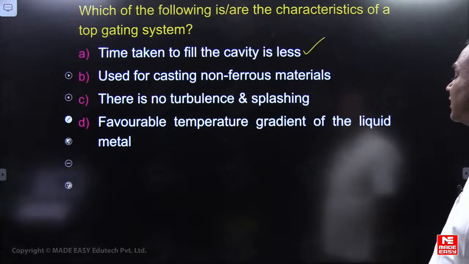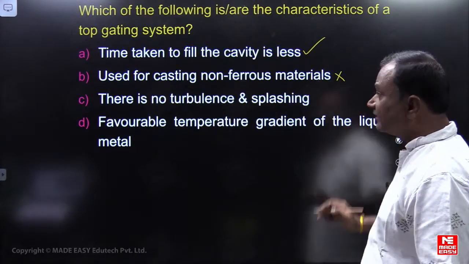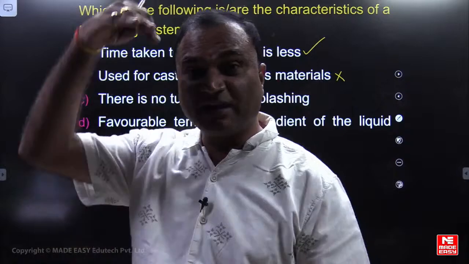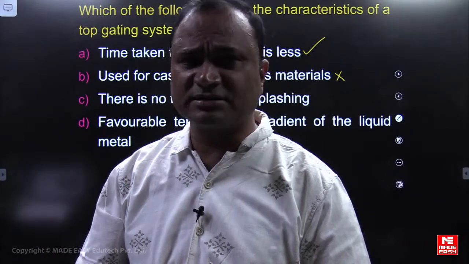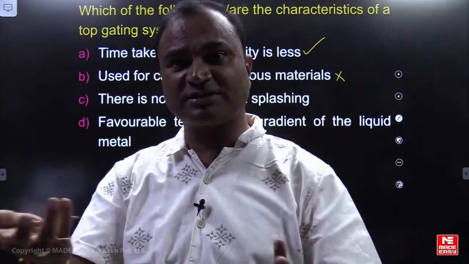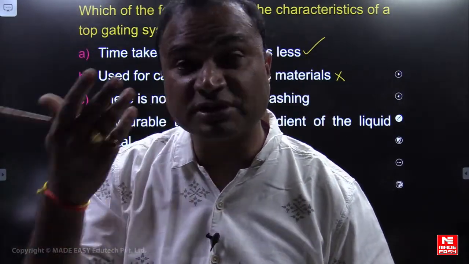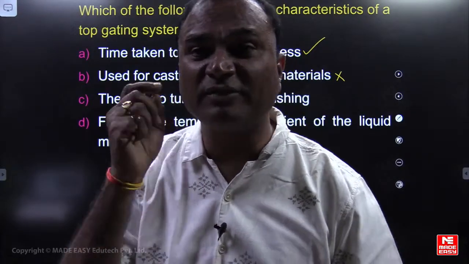Is it used for casting of non-ferrous materials? It is used for ferrous materials. Because the velocity is high, the liquid metal enters the cavity with high velocity, so there is a chance of more turbulence and splashing, erosion, and more oxide formation if it is used for non-ferrous materials.